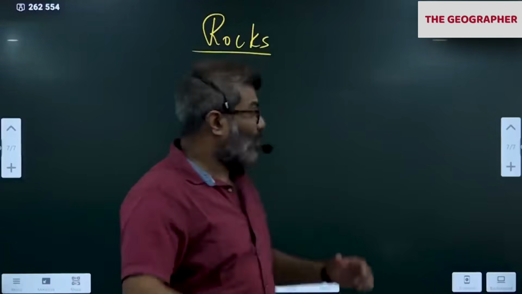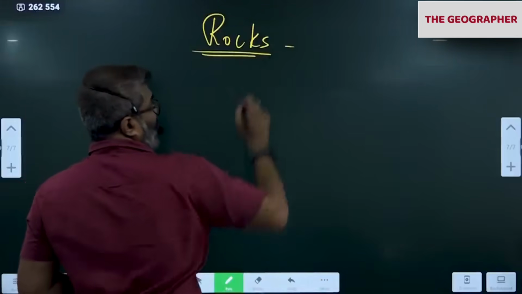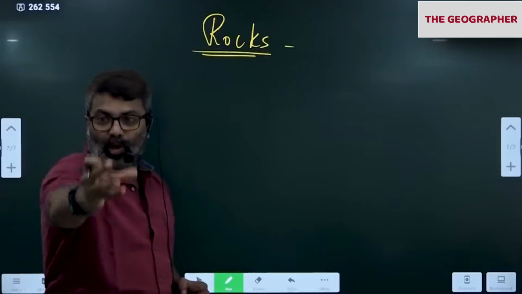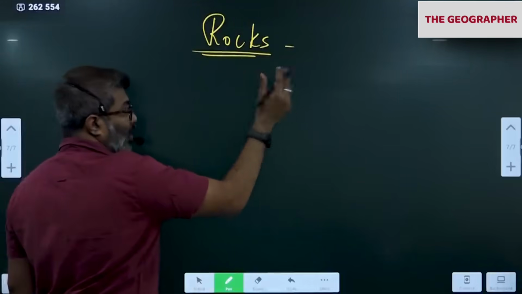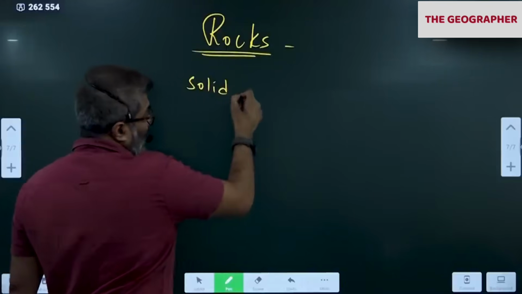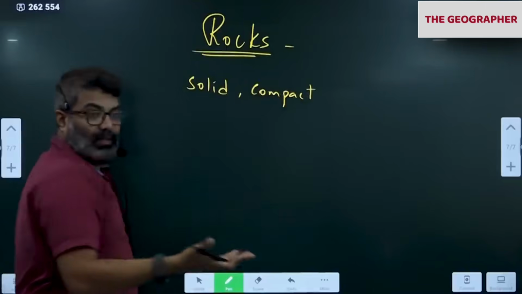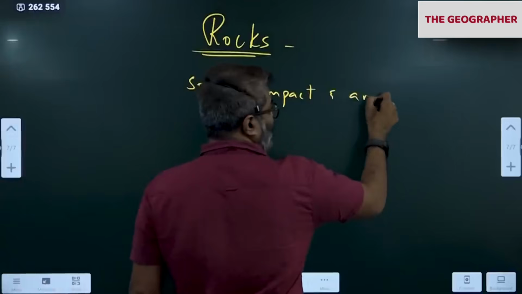So before going there, I want you to know rocks as a heading. Please remember, every time you notice any rock, when you pick up a small rock from the surface of the earth, what do you notice? All rocks are solid. Do you all agree? Solid. Do you agree if I say they are compact or dense? Very heavy or dense? Yes. And angular.